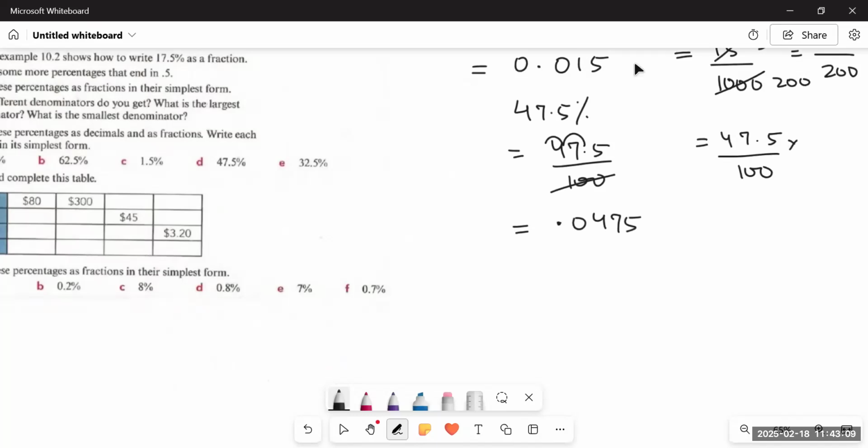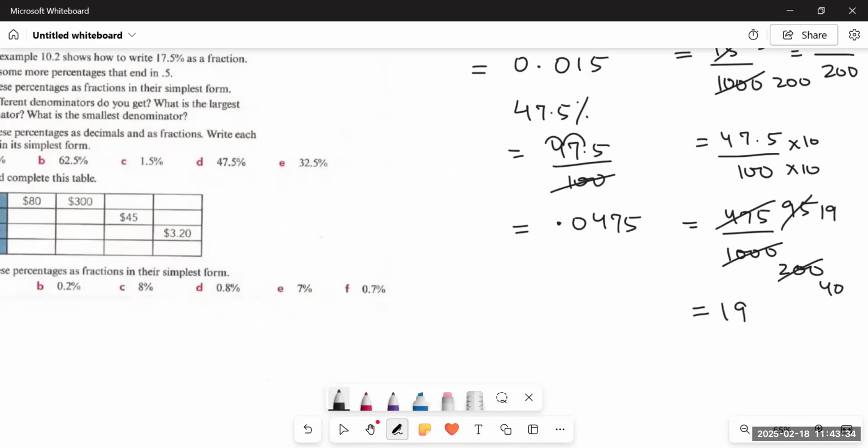And for this one, it would be multiplied by 10 each, and this would turn out to be 475 upon 1000. Then we'll simplify them with 5. 5 nines are 45, 5 fives are 25. Then 5 twos are 10 and 0, 0. Then further, if we simplify 95 with 5, we will get 19 and 40. So the answer would be 19 upon 40.